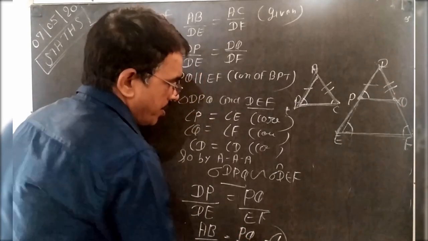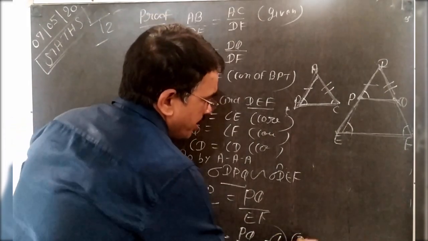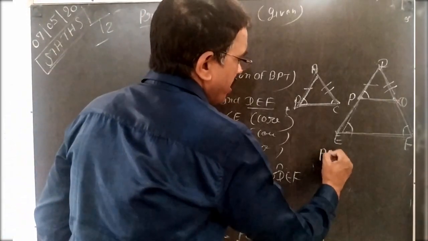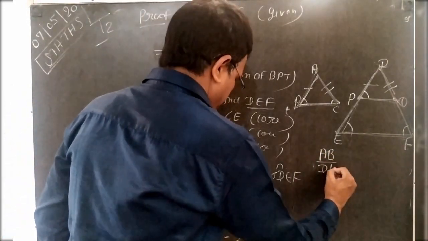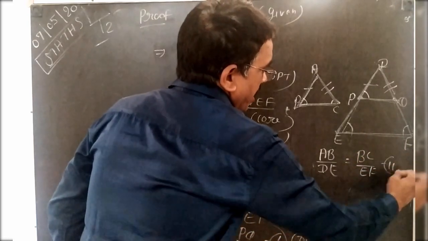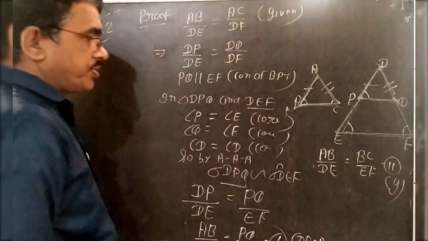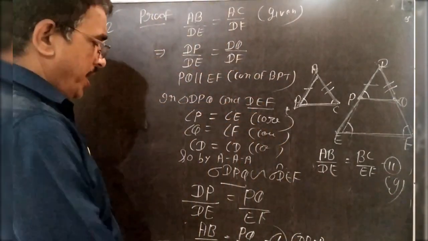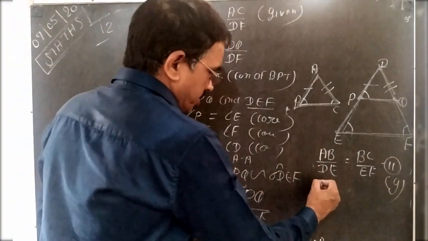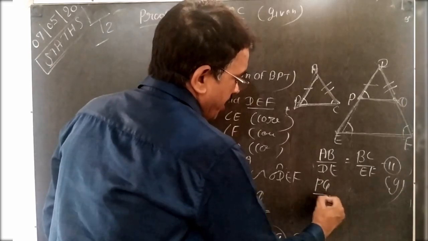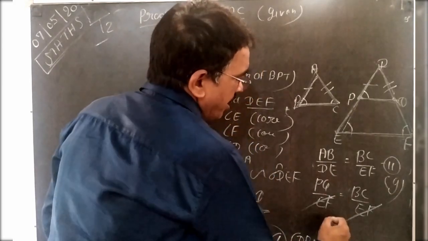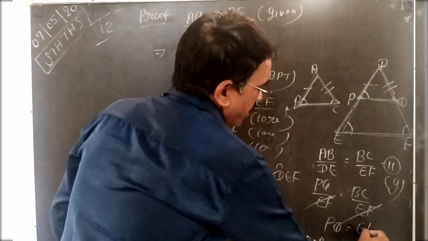This is equation first. Why is it so? Because DP is equal to AB. And AB by DE is equal to BC by EF, the second equation, which is given in your question. Hence, what do you conclude? The LHS is the same, so the RHS will be equal. So we write PQ by EF is equal to BC by EF. EF cancels. Hence, PQ is equal to BC.